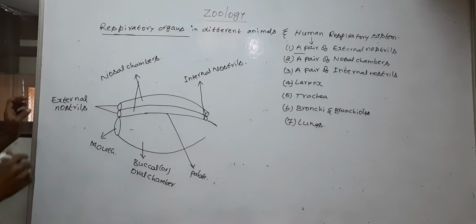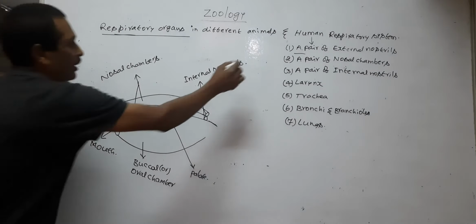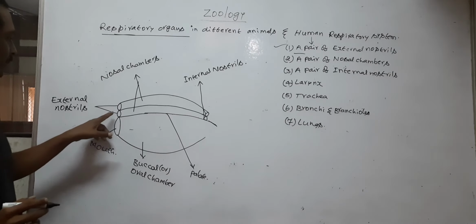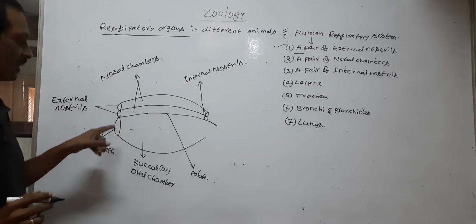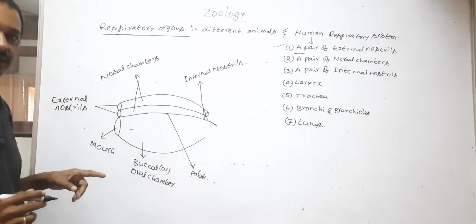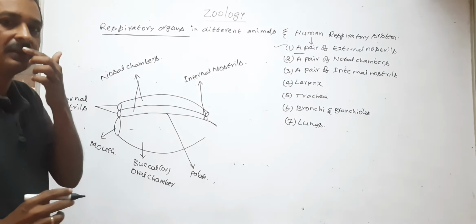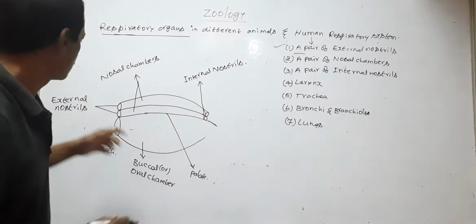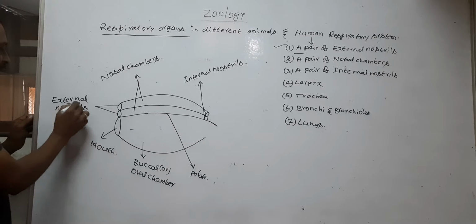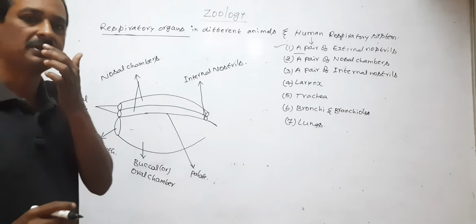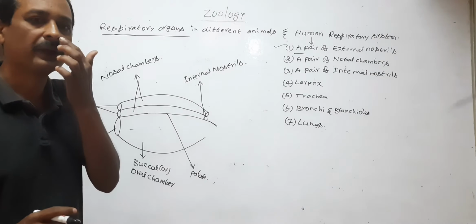First, we discuss a pair of external nostrils. A pair of openings are located just above the upper lip.